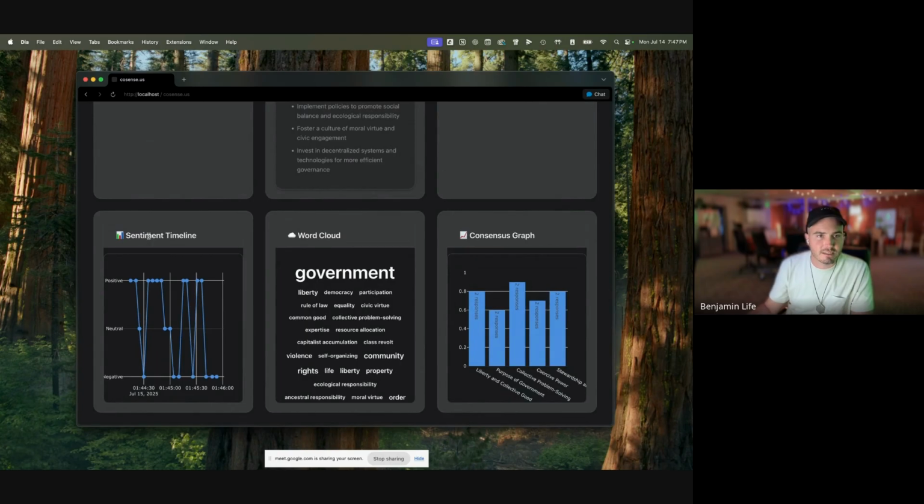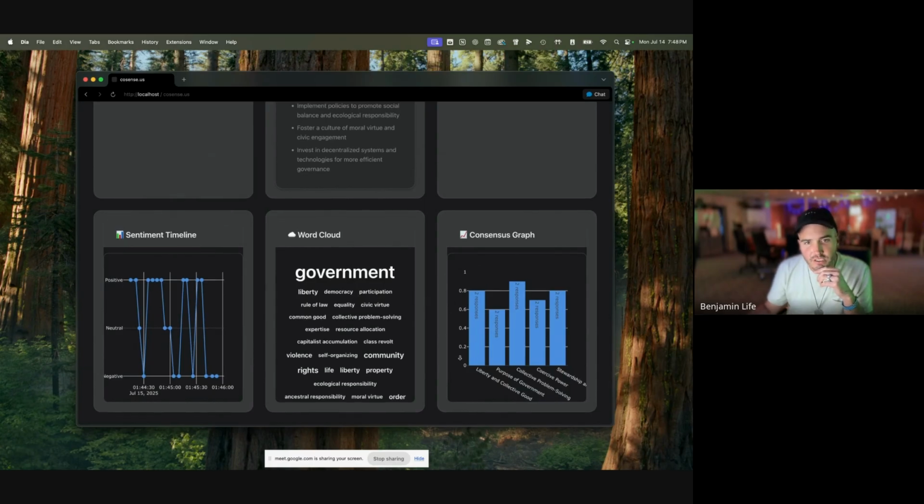And then here in the sentiment timeline, this becomes really useful when we are progressing multiple rounds of dialogue, to be able to see how sentiment is trending over time. And in the word cloud, we're just seeing concepts that are being pulled out that are being widely used. Obviously, government comes out on top, but we can start to see there are some patterns that we can notice here.